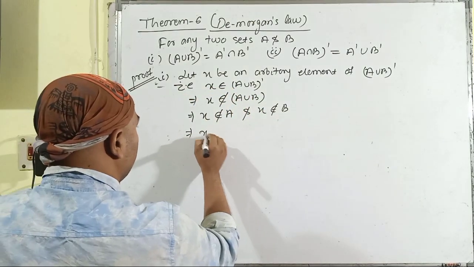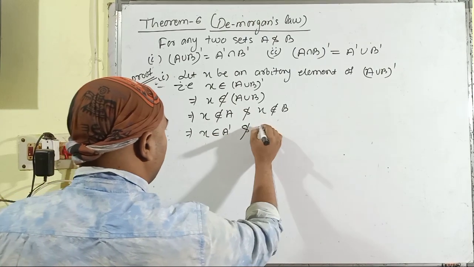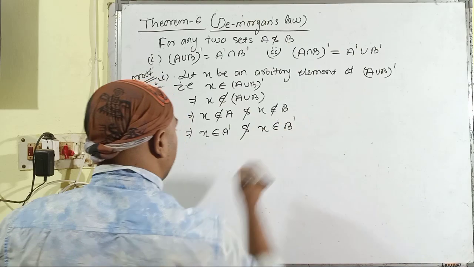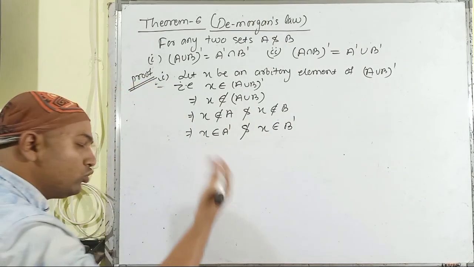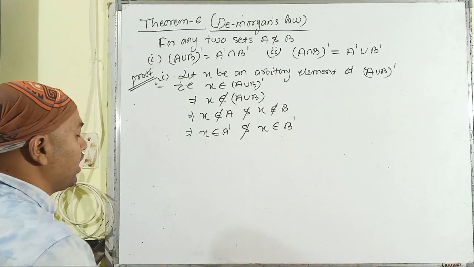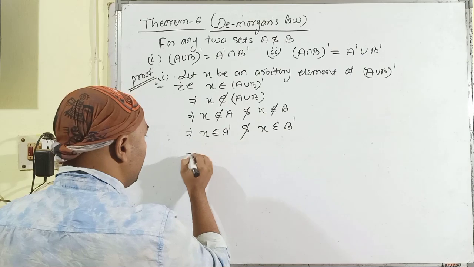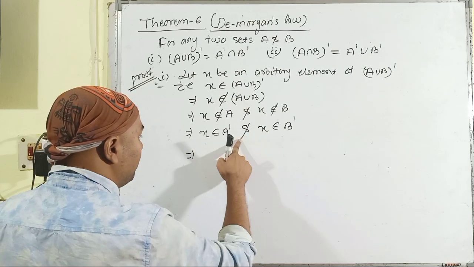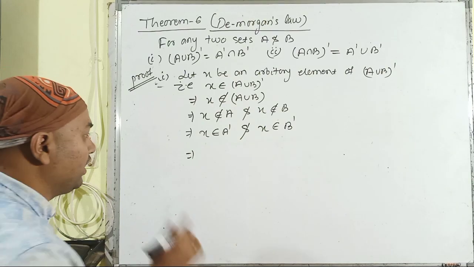That implies X belongs to complement of A and X belongs to complement of B. Again there is the belongs to term, so we have to use the general method of union and intersection. X belongs to, and here it is also X belongs to, and the term between them is and. That is the definition of the intersection.